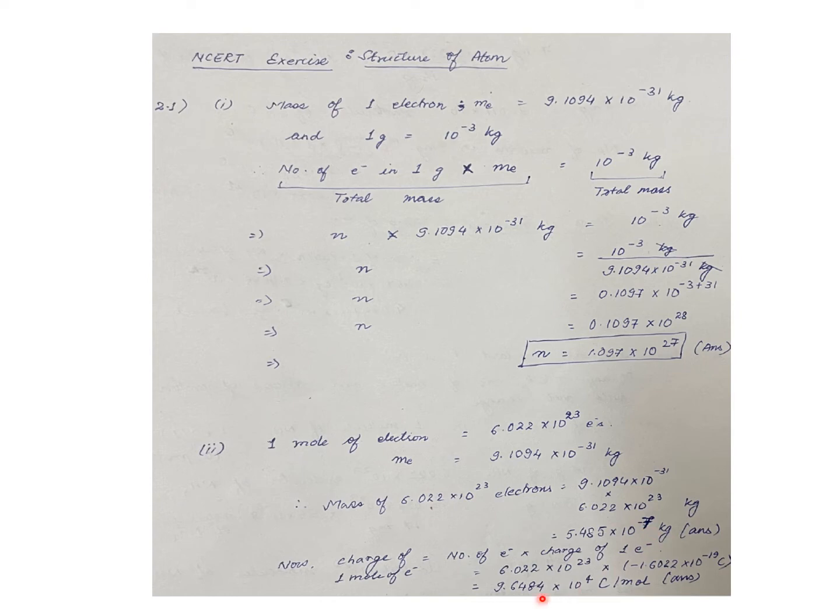The question has also asked for the charge of 1 mole of electrons, which can be solved by this equation. The charge of 1 mole of electrons equals the number of electrons into the charge of 1 electron.